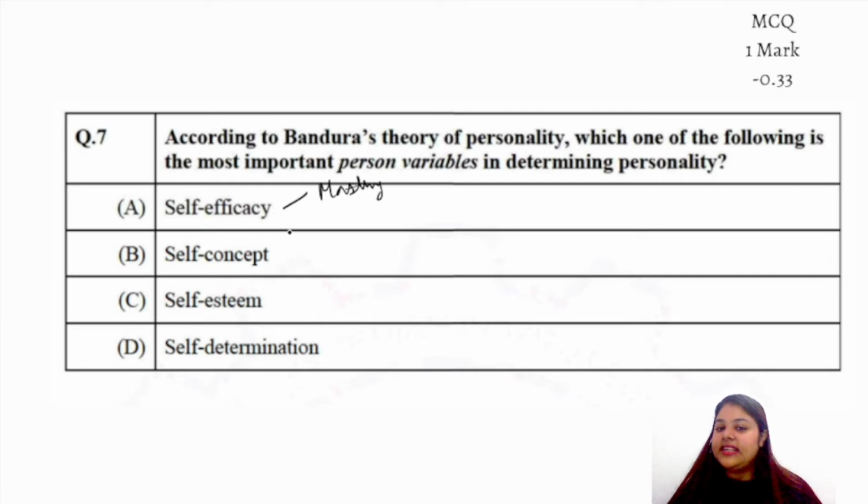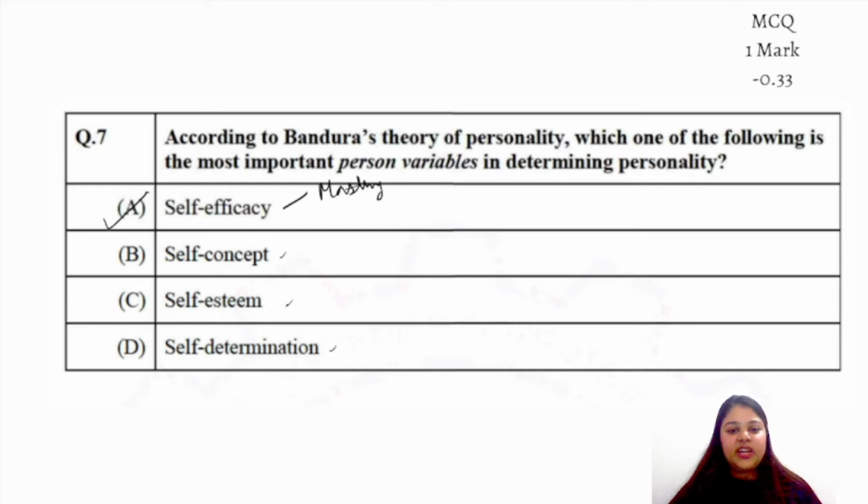And it also includes everything. So self-efficacy is the most important person variable because it includes that. But all of these are based in one individual person only, right? They are not as vast as self-efficacy is. So self-efficacy is the most viable option here.